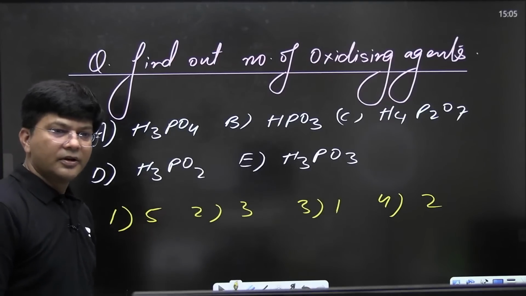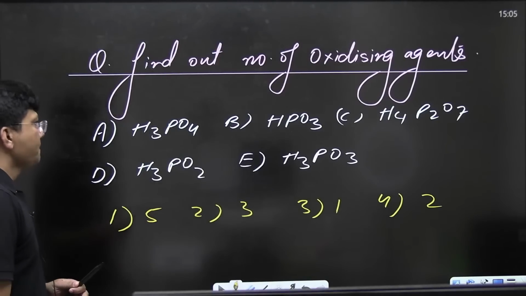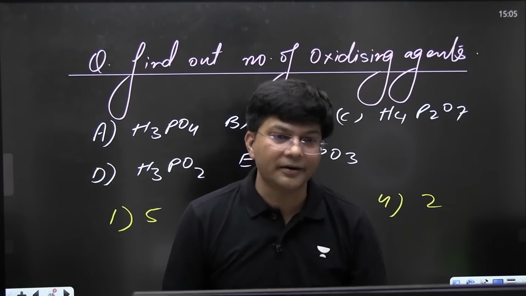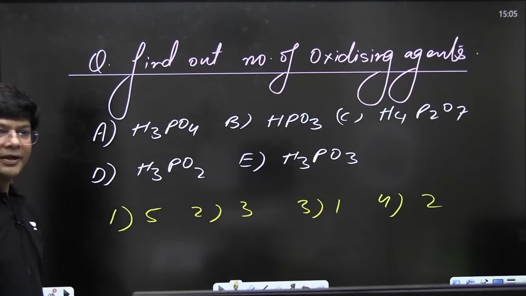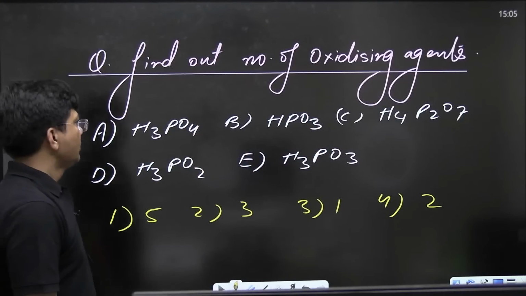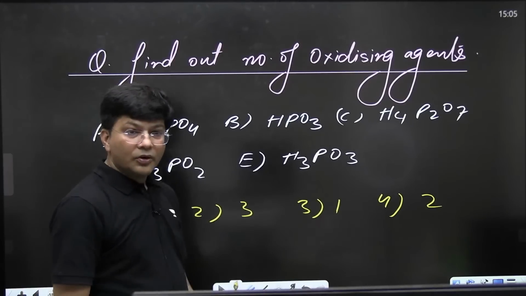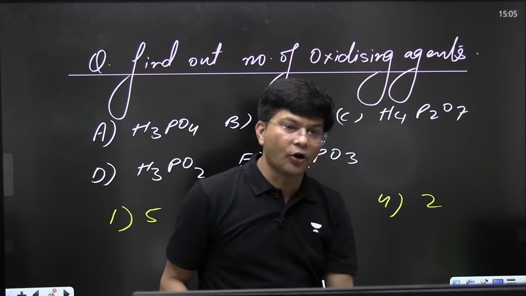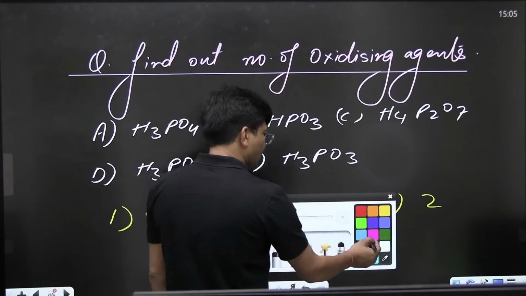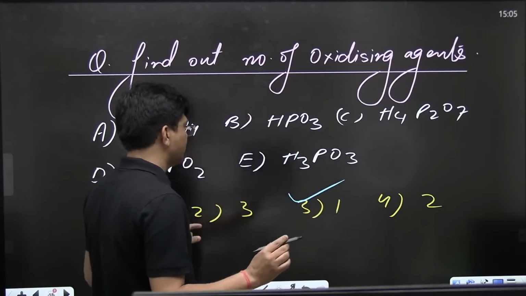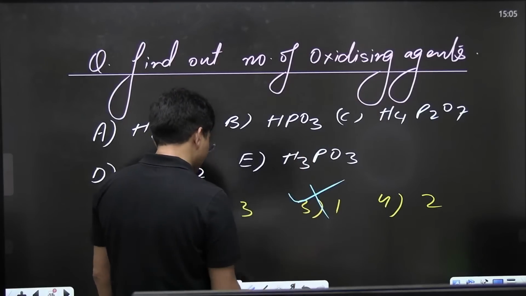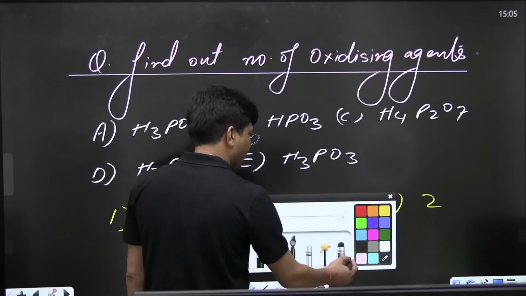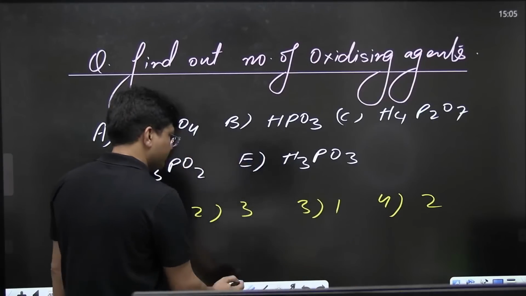Everyone is saying 3. Do it properly. Apply your brain. Apply your brain, kids. Don't give answers like this. Oh, you are saying third option. Okay, third option. Absolutely correct. Oh, no. This is the wrong answer. Those who have given this as the answer, this answer is going to be wrong. Just apply your brain. Everyone apply your brain.